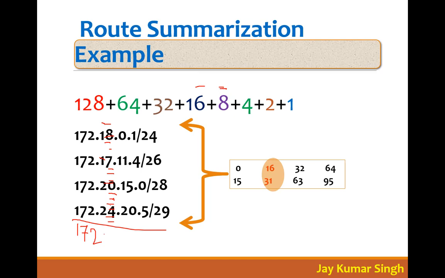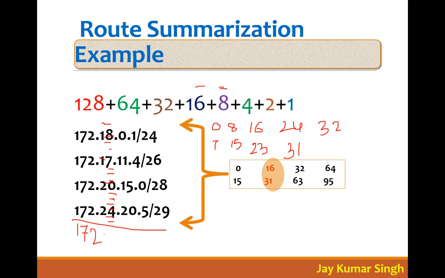So let's write the block size. If you write block size 0 to 7, then 8 to 15, and then 16 to 23, 24 to like this. So this is the block size of 8.